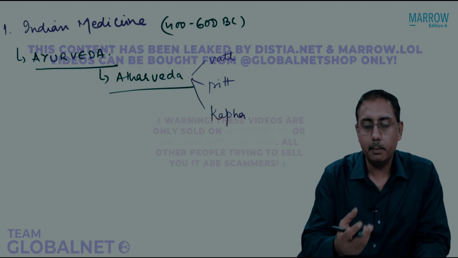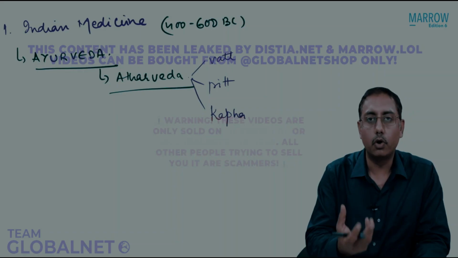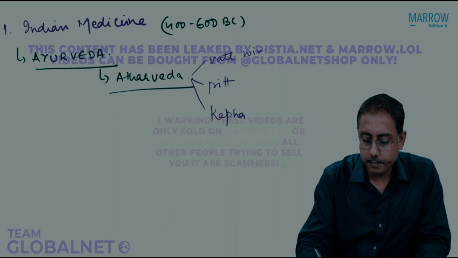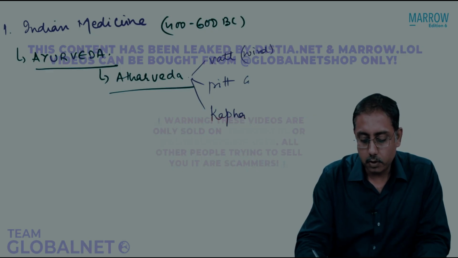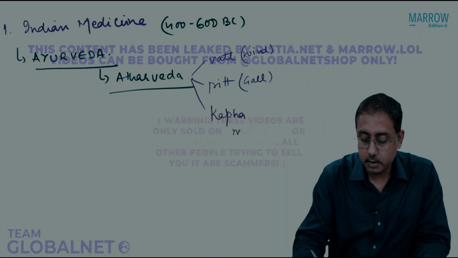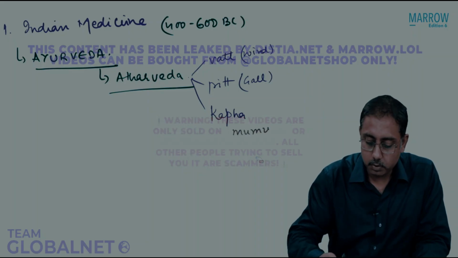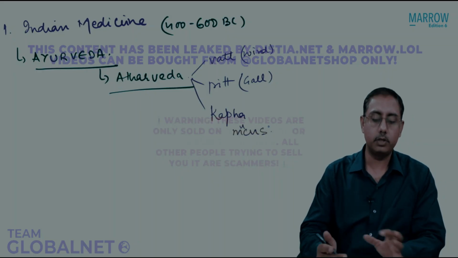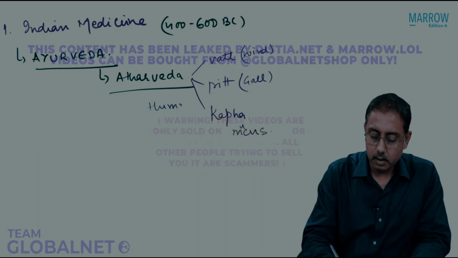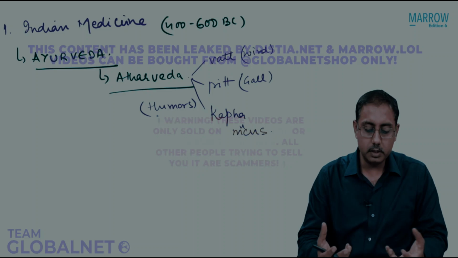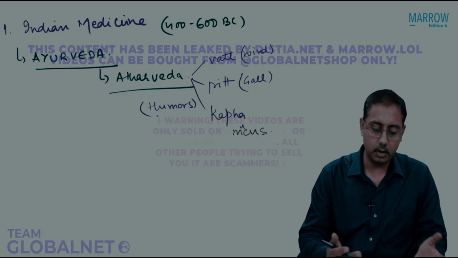Vata is wind, Pitta is the gall fluid or the yellow bile, and Kapha is the mucus. It is based on these three humors. Humors are basically the body fluids, and this was the establishment of Atharveda or Ayurveda.